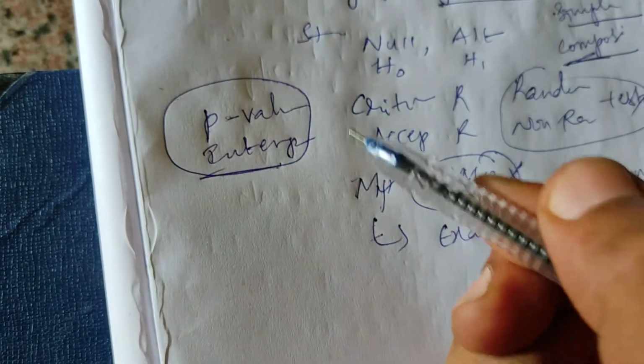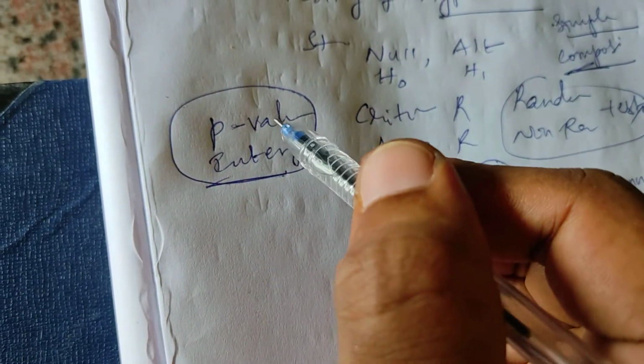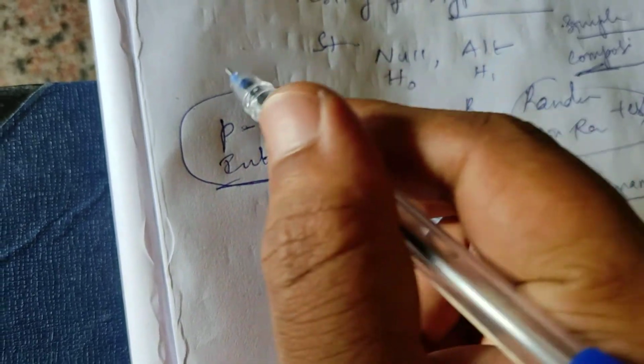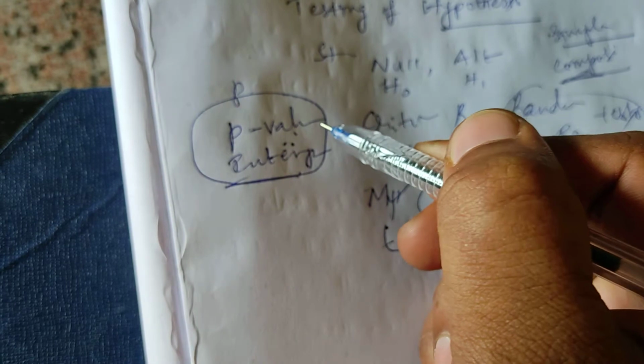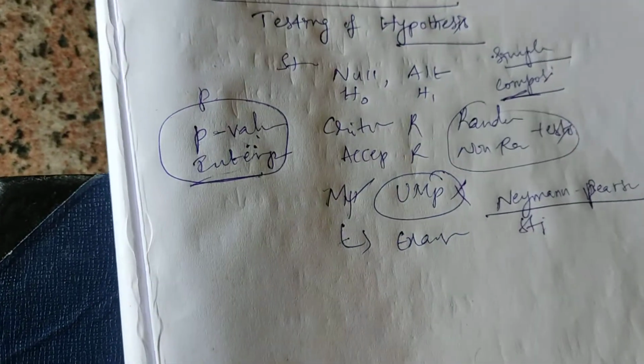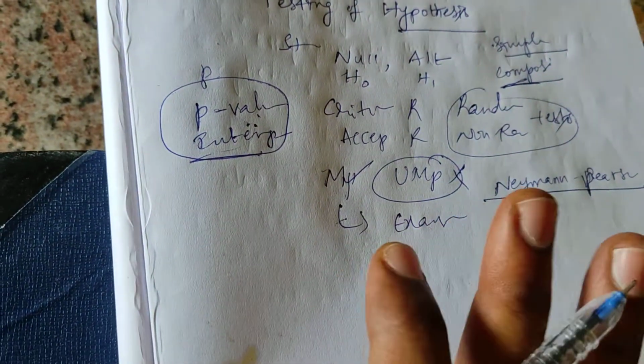That I'll send you later, because we'll do it later, not now. First you need to understand what the probability value is, and its interpretation we'll do later. That is the left out part from unit 1. Remaining everything I have covered.